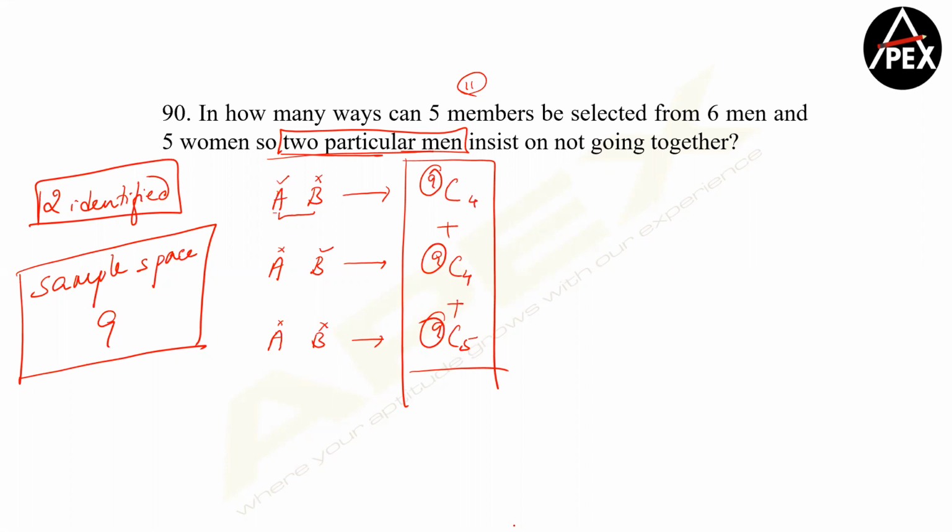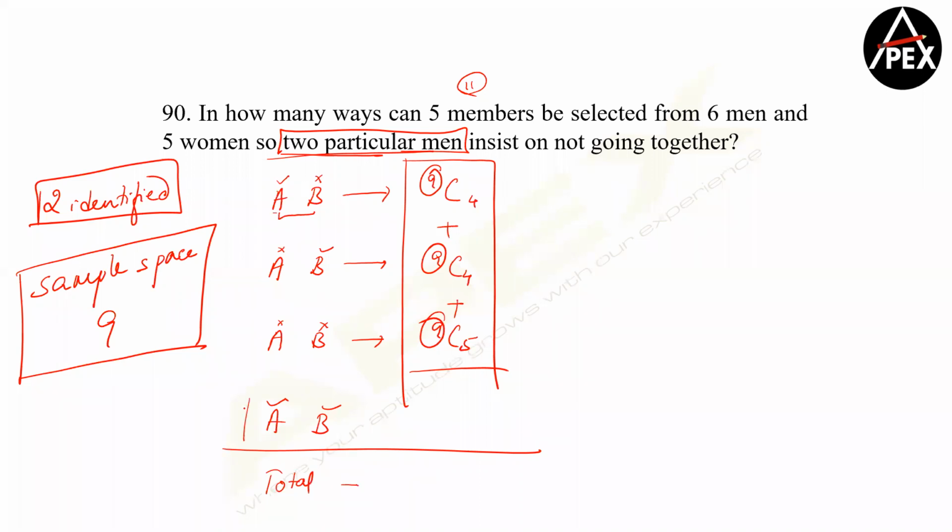Clear? Or you can also do one more thing. There are only 4 cases of inviting those 2 particular people: yes-no, yes-no. Either I'm inviting both of them, or none of them, or one of them. So this gives me my total number of ways.